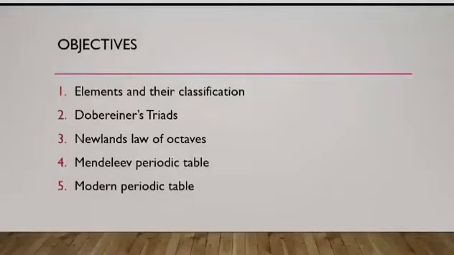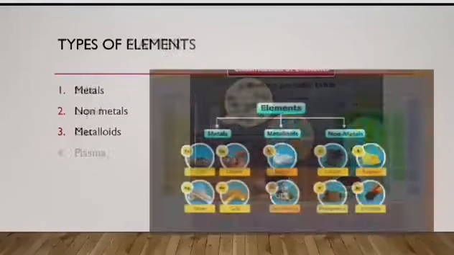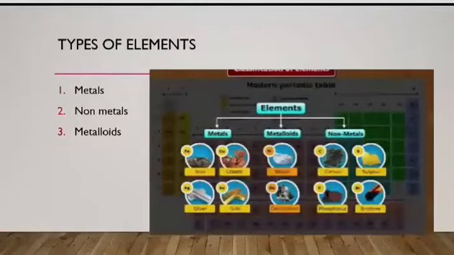We all know our surrounding is made up of many types of matter. There are mainly four types of matter present: solid, liquid, gas and plasma. In periodic table, elements are classified into mainly three groups: metals, non-metals and metalloids.